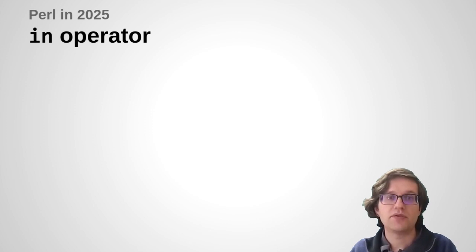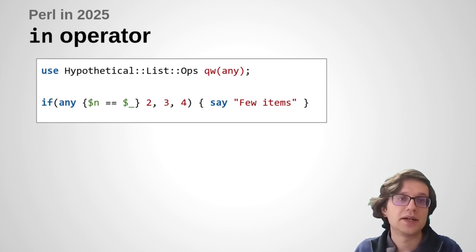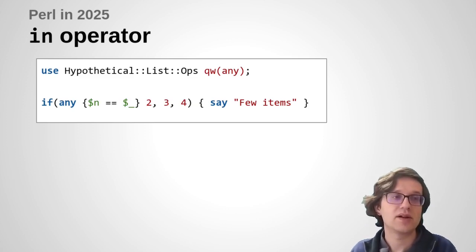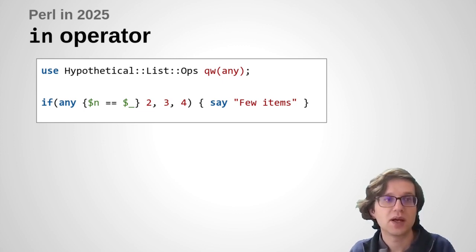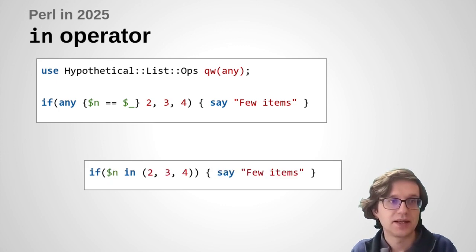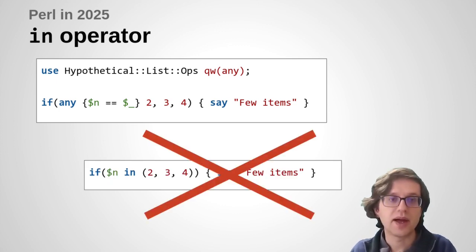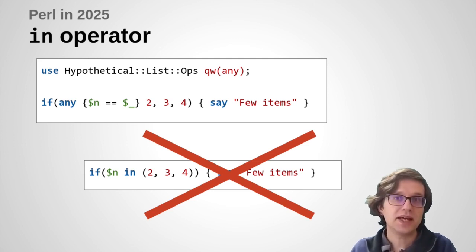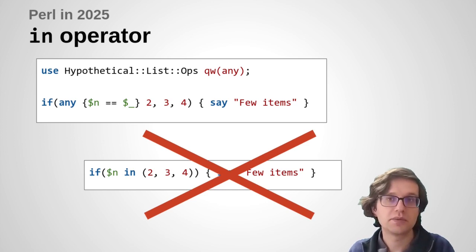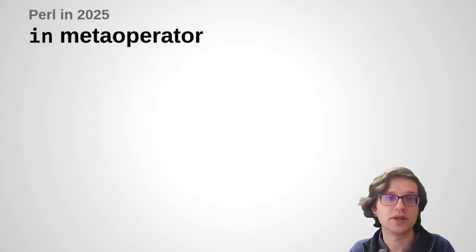Related to these, people often ask for an in operator, because really what we're doing here is asking, is this variable in the list of 2, 3, 4 on the side here? Many people say, well, could we write that using in? No, we can't do that because of basically the same problem as we have with smartmatch. Does that perform a string or a numerical comparison? Instead, though, I think we would quite like in as a metaoperator, a thing that operates on operators.